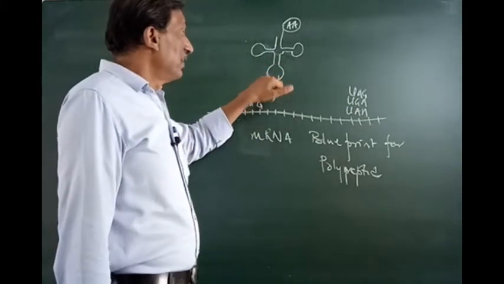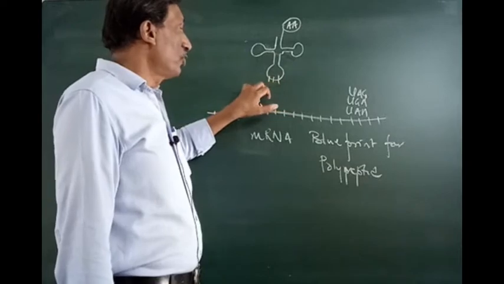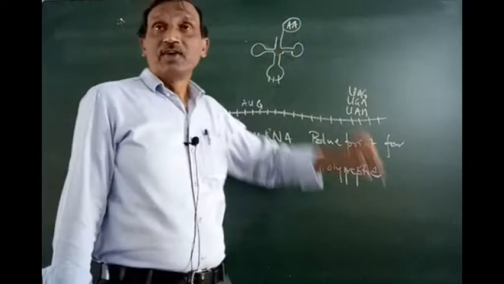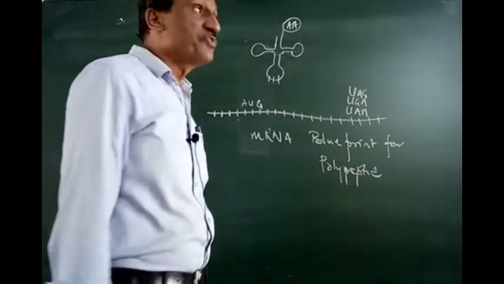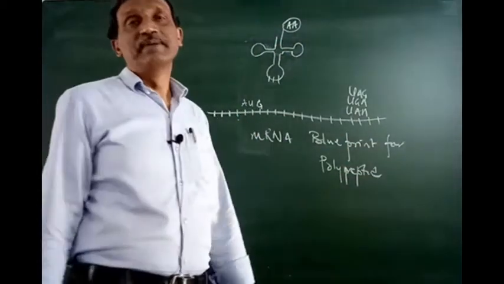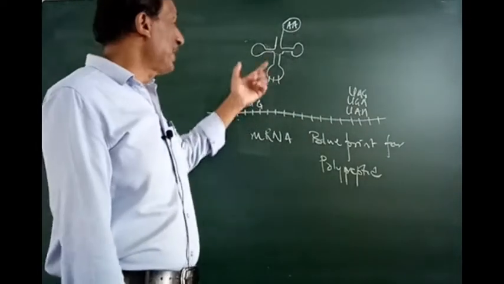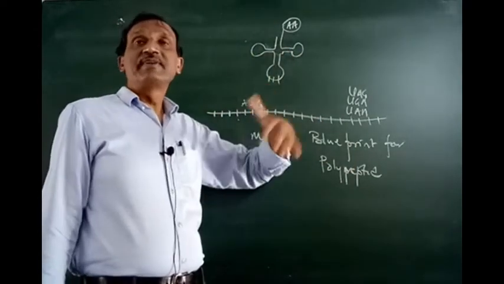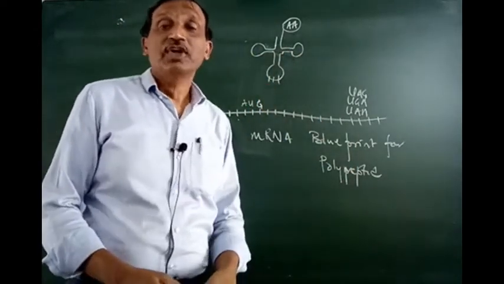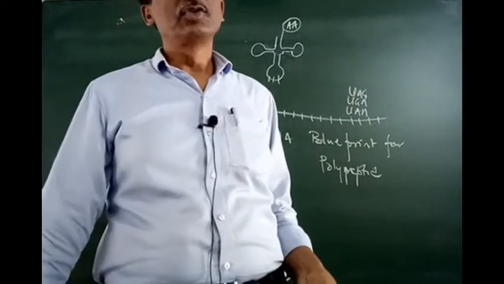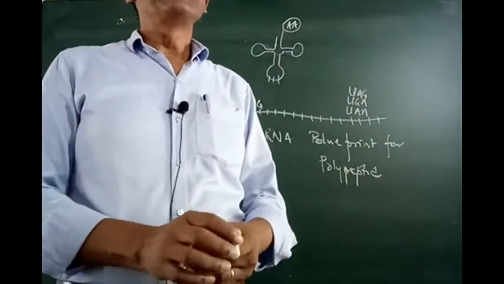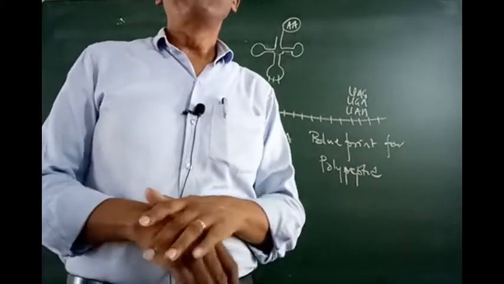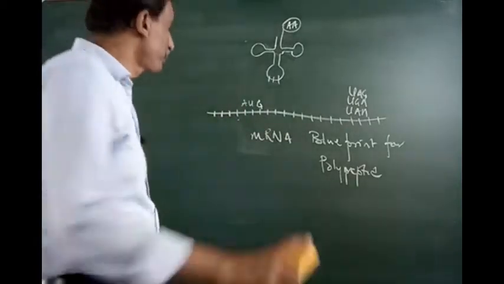Then in each tRNA there is one anticodon reading site and one amino acid attachment site. There is no such arrangement found in the messenger RNA. And each time a new messenger RNA has to be made for a polypeptide, whereas the same tRNA can be used over and over again. Okay, so these are the differences, and even in the structure there are differences which you can see in the book.